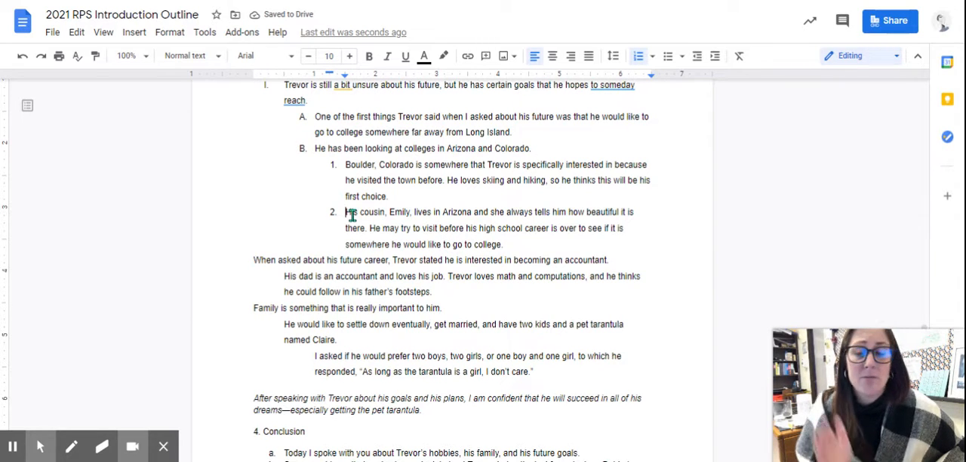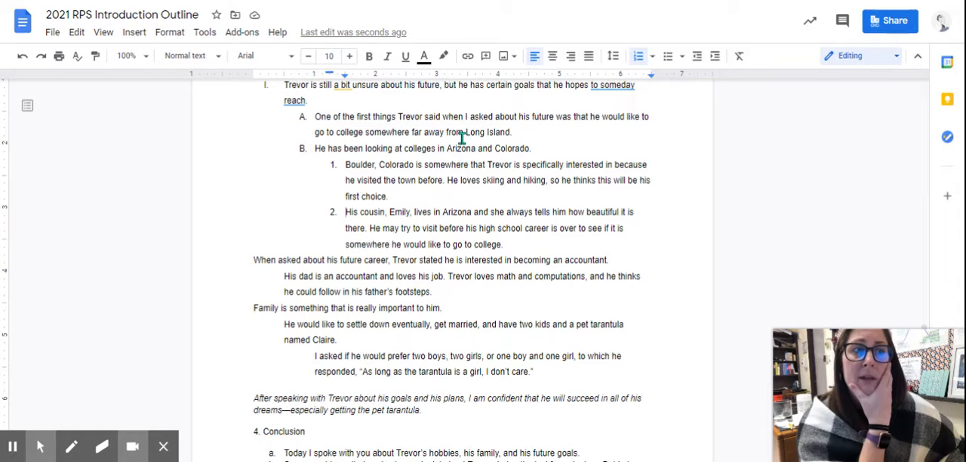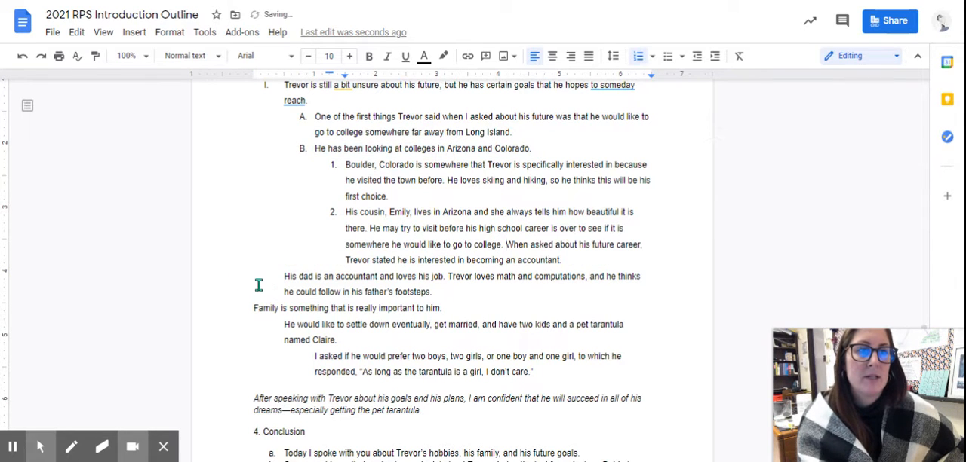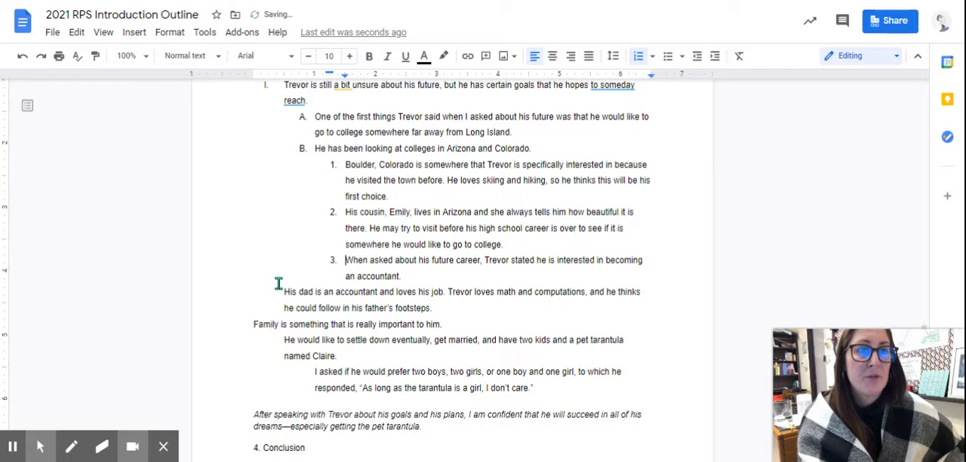So that's going to be number 2, because I mentioned them both in this sub point. So now the sub point is going to come below that. And then I transition into his family or his future career. Now his future career shouldn't be below the colleges he's looking at. Instead, I'm going to put it out here. So it's going to be this third thing, right?